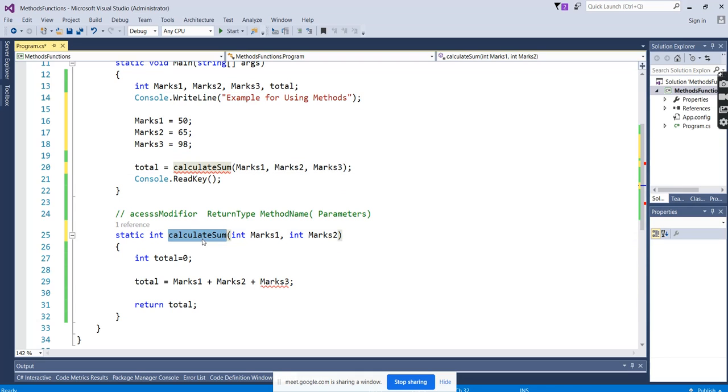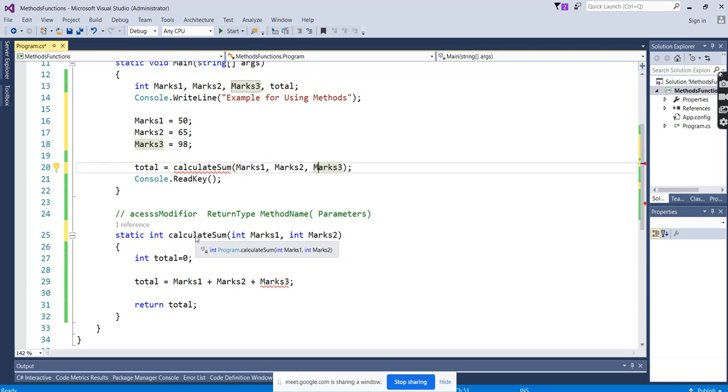But here the naming is correct, but it is taking only 2 arguments. So it is saying it is unable to find this signature. Name plus parameters has to be the same. We usually call it a signature. Name and parameters have to be matched.